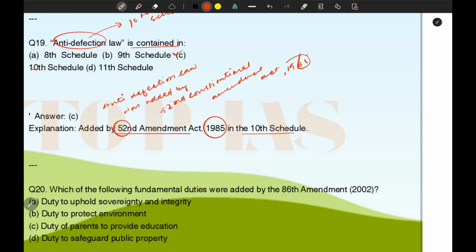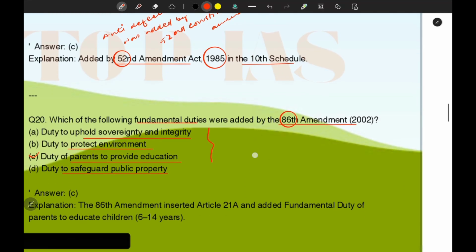fundamental duties were added by the 86th Constitutional Amendment Act of 2002? Which fundamental duty among these options was added by the 86th Constitutional Amendment Act? These are your options: duty to uphold sovereignty and integrity, duty to protect environment, duty of parents to provide education, and duty to safeguard public property. So option number C is correct. Duty of parents to provide education.